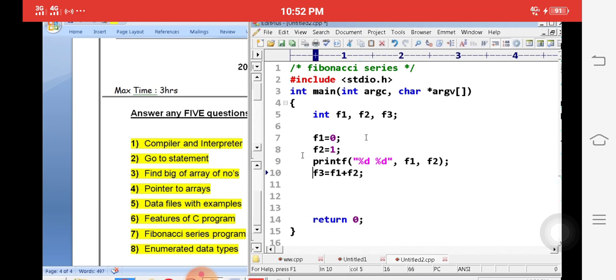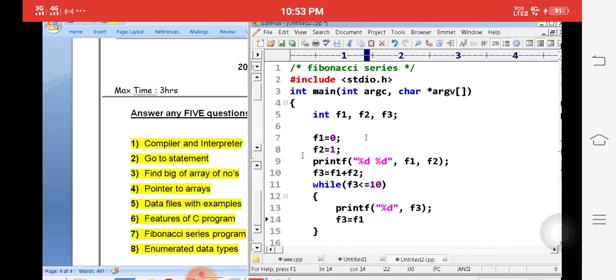How many times will it generate? For example, while f3 <= 10. Okay, that means it will generate 10 terms actually. So f3 = f1 + f2, and simply print the f3 value: printf("%d", f3).